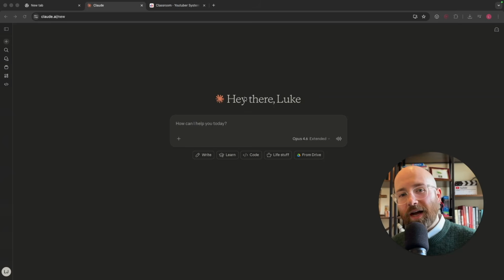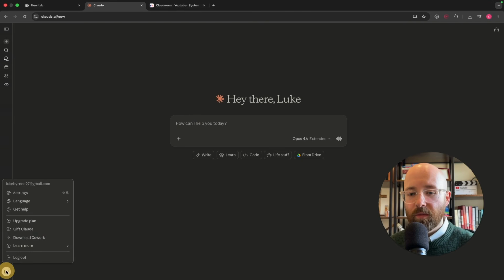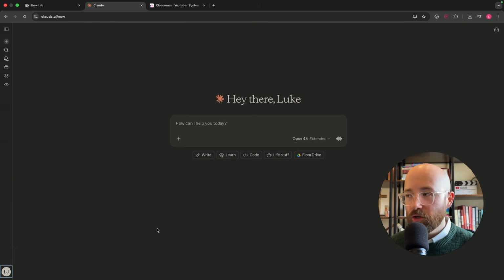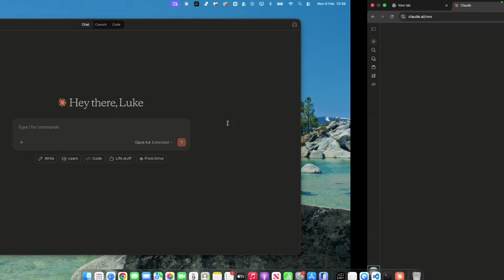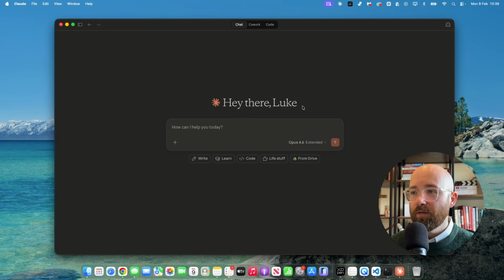So the Claude app, how do you get it? Basically, just go to Claude.ai and on the bottom left, go to you and then download Cowork. And it is literally that simple. You'll then download it, open it up, and boom, you'll have the application here.